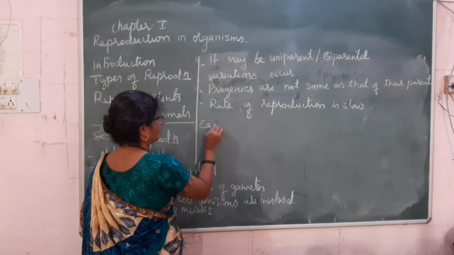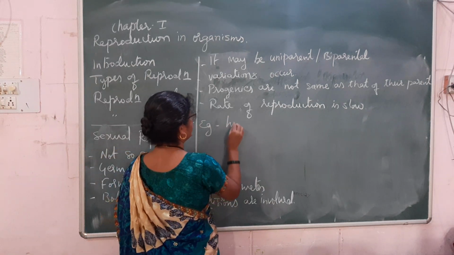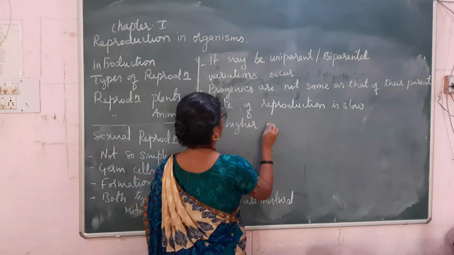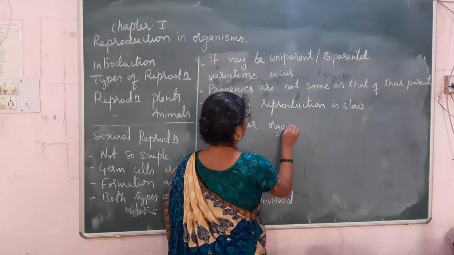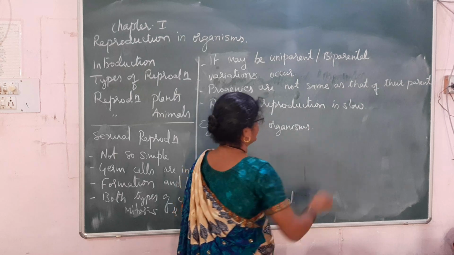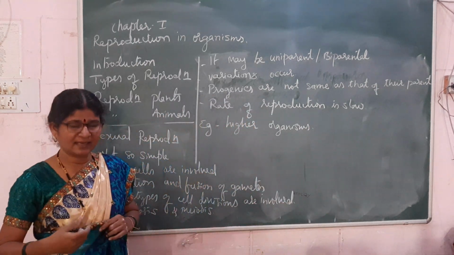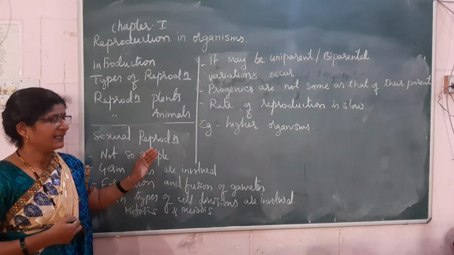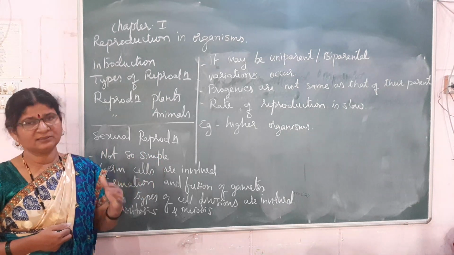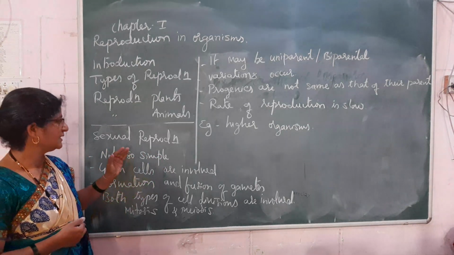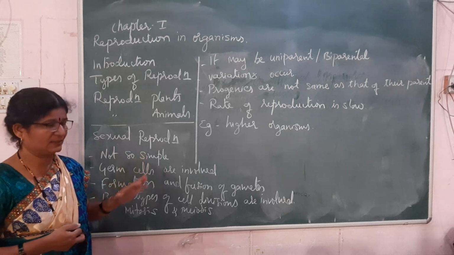And such reproduction we will see in higher organisms, like in angiosperms, and in higher phyla, right from Coelenterata to the higher phyla, we will be able to see the sexual mode of reproduction.